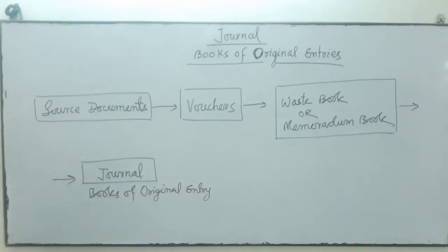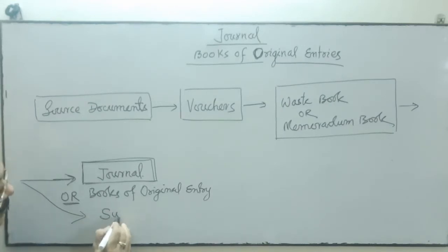But if the transactions are more, then we follow another path to record the transactions. We record in journal when the transactions are limited, the number of transactions are less. Then we record the transaction through the journal, because it is easy to maintain by one or two accountants. But if the transactions are more in business, then we have to opt for another path, called